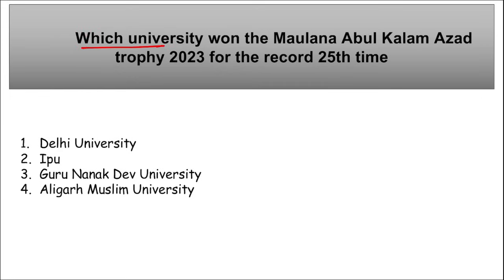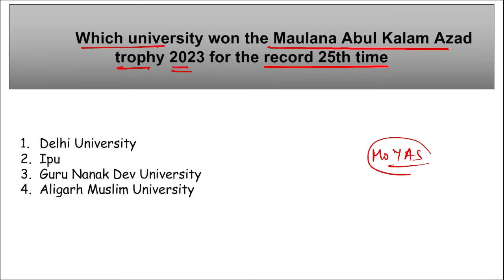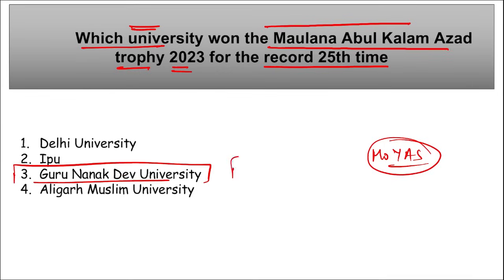Next is, which university has won Maulana Abul Kalam Azad Trophy 2023 for the record 25th time? So first of all, remember recently National Sports Award were announced by the Ministry of Youth Affairs and Sports, right? And the question asked to you is, which is the university that has won the Maulana Abul Kalam Azad Trophy for the record 25th time? Which is that university? It is Guru Nanak Dev University, right? Guru Nanak Dev University. Where is it? It is in Punjab, right? It is in Amritsar, Punjab.